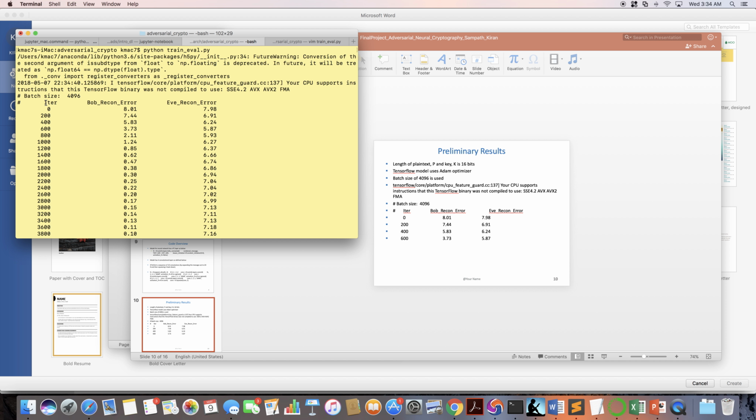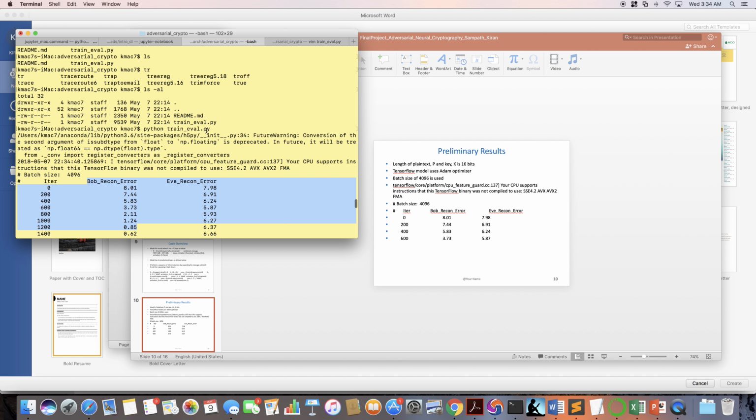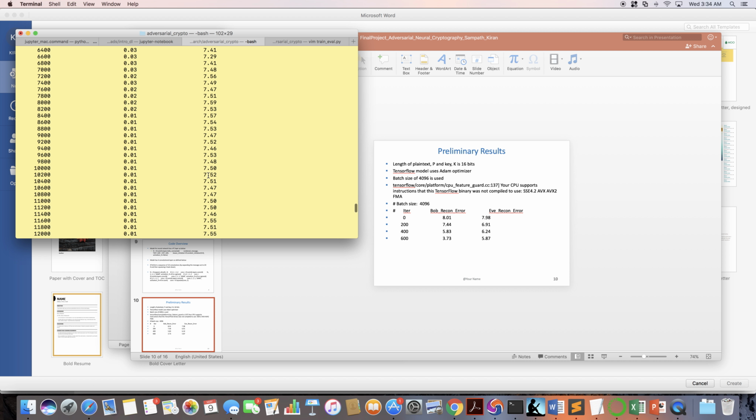This is the training period where both Bob and Eve are trying to reconstruct the data that Alice is transmitting. And it can be seen that Bob is able to reconstruct the data with zero error, whereas Eve, the adversarial network, is not able to reconstruct the data even after long periods of training. This is exactly the result that we intend to achieve.